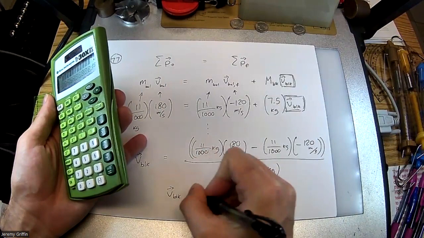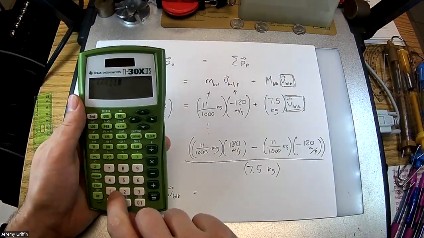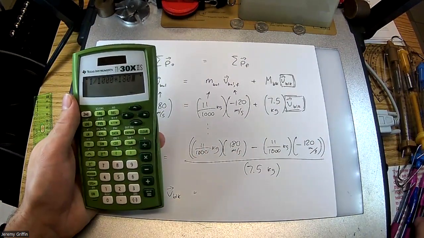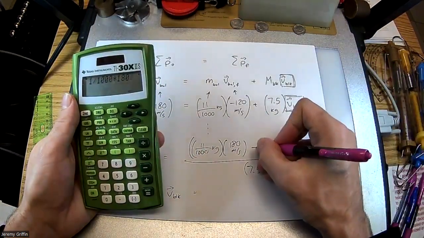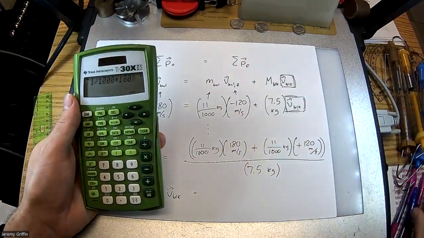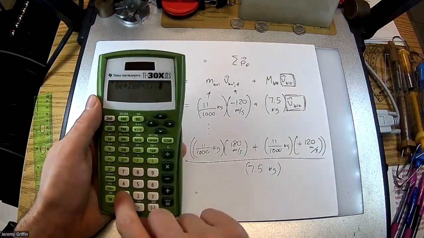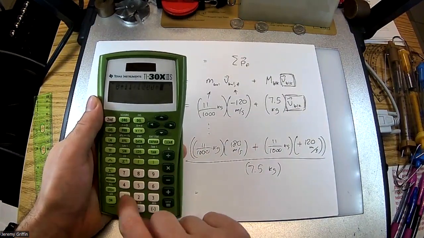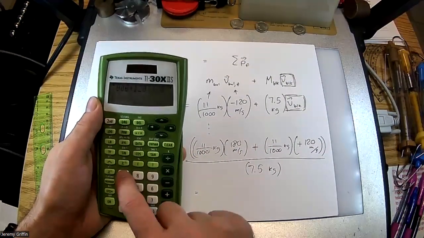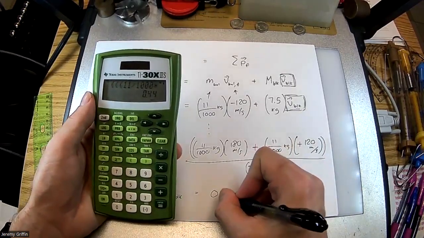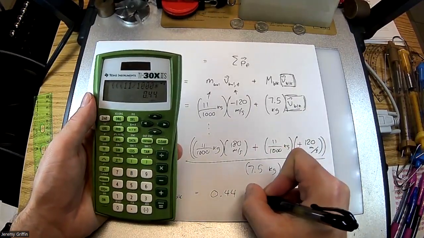So velocity of the block is 11 over 1,000 times 180, minus a negative. Can I just go plus, just like that? So plus 1,000 times 20, all collectively divided by the mass of the block, and look at that: 0.44 meters per second.